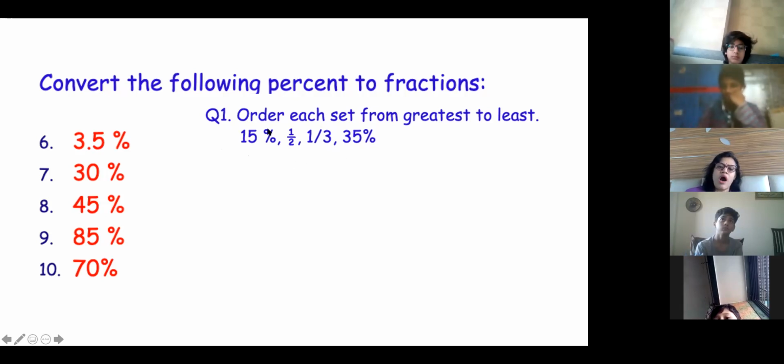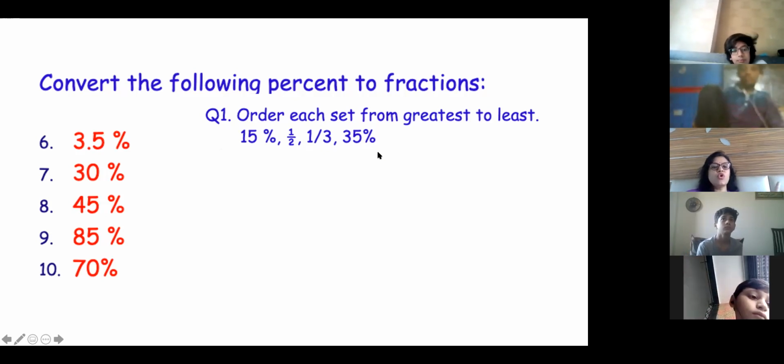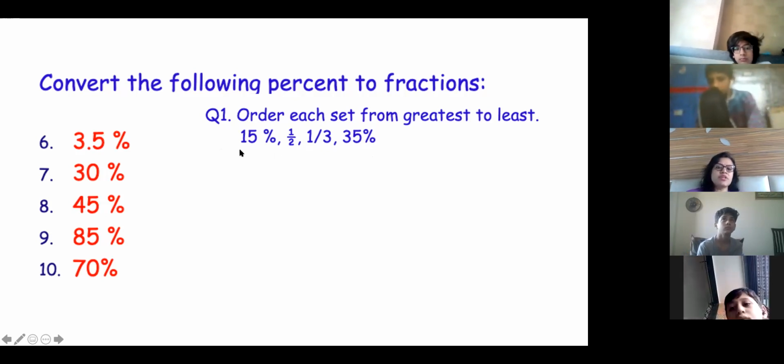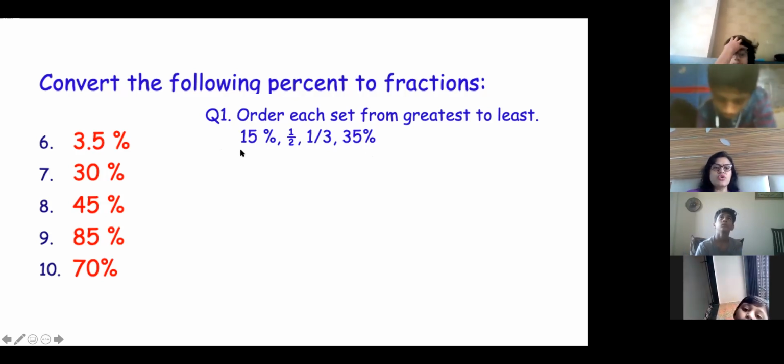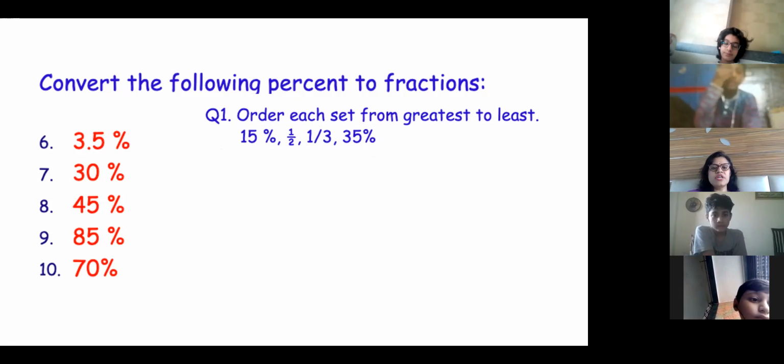So how do you find it easier to arrange? If you convert everything into decimal, it will be easy to arrange, right? Is it clear? Yes, ma'am. Or everything into fraction, or everything into percentage. Whatever thing, it should be the same thing, then only you can arrange it easily. So whichever way is easier to you. If you find conversion to decimal easy, convert all 4 into decimal. If you find converting all into percentage easy, convert all into percentage.